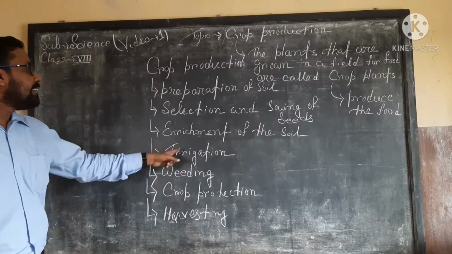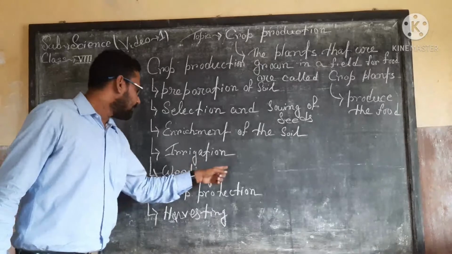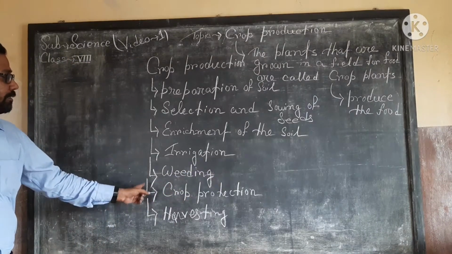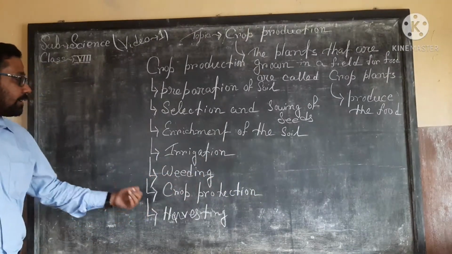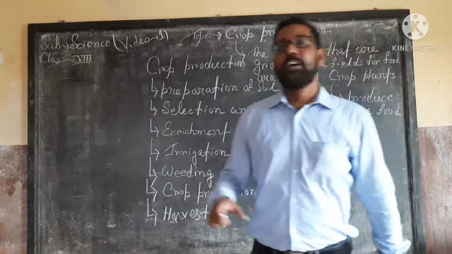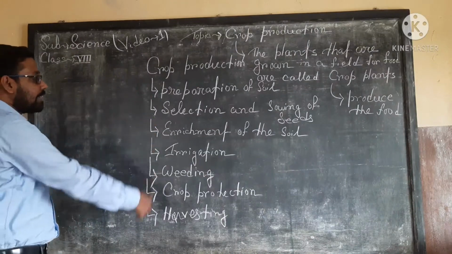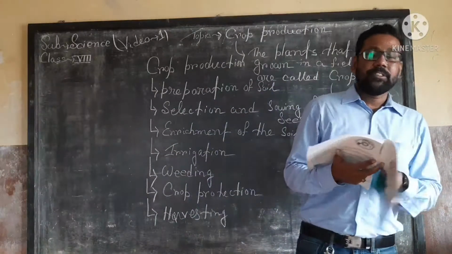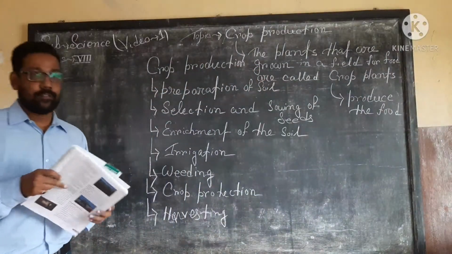Next one, irrigation. Fifth one, weeding. Next one is crop protection, and the last one is harvesting. So crop production depends on all these 7 aspects. Okay. So first we will discuss the preparation of the soil.